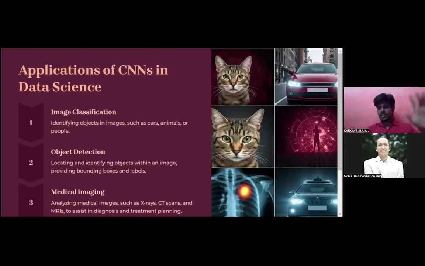So these are some of the applications. Any number of applications are available, but as always this slide can accommodate only four things, so I have just mentioned those. Anything that has an image, we have an application for CNN. Okay, so over to you.